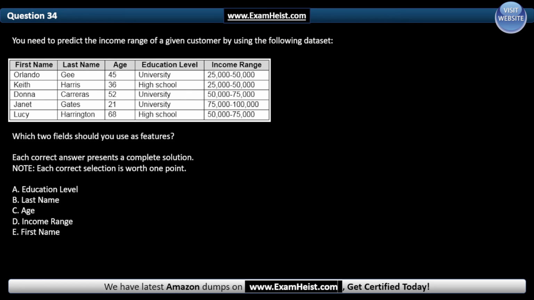Question 34. You need to predict the income range of a given customer by using the following dataset. Which two fields should you use as features? Each correct answer presents a complete solution. Note, each correct selection is worth 1 point.